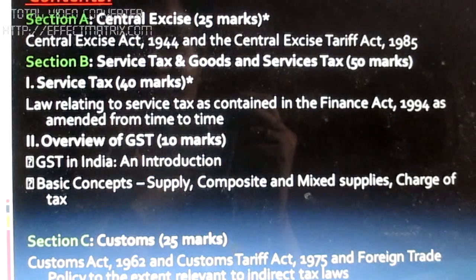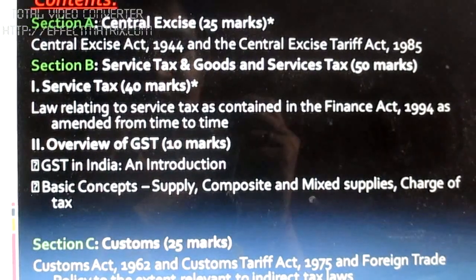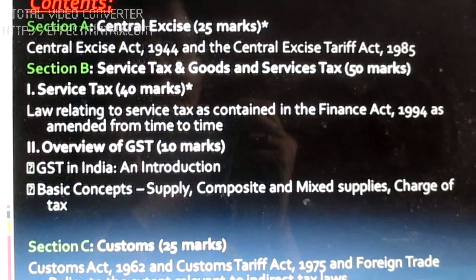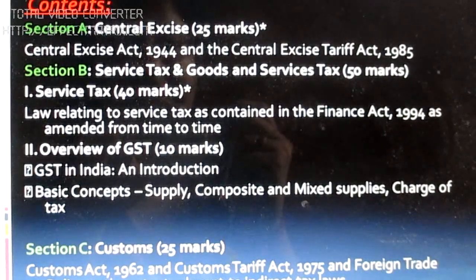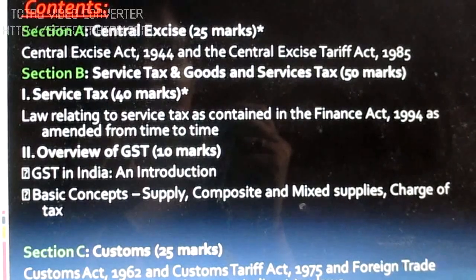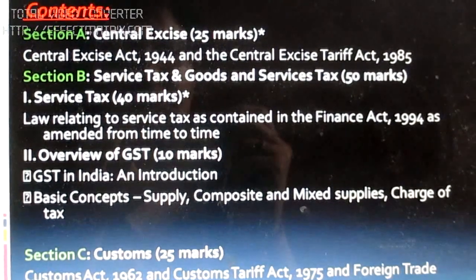There are different clauses under which supply is categorized. For example, when we import a good into India, it is termed as interstate supply, and so are other clauses.